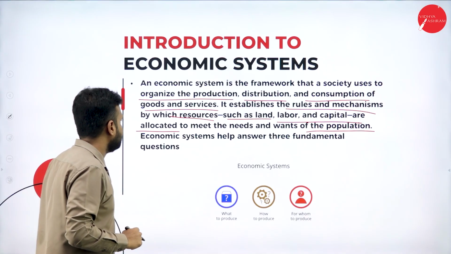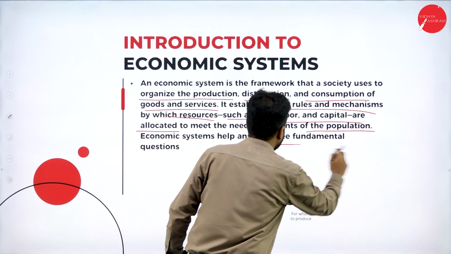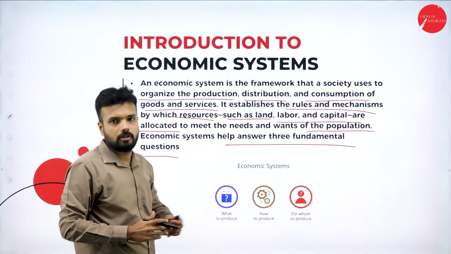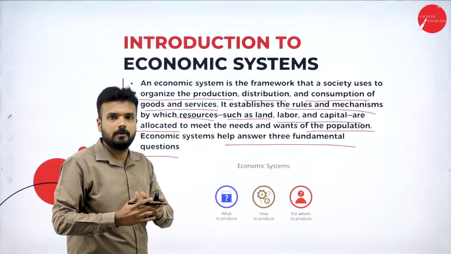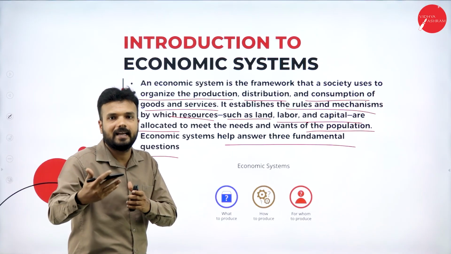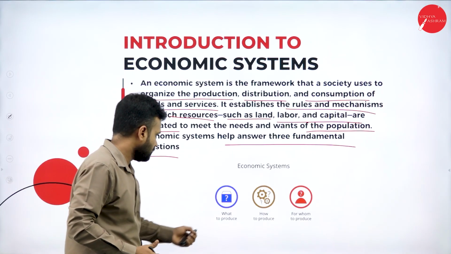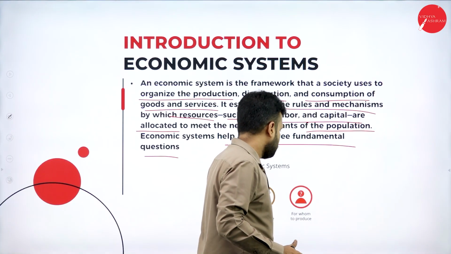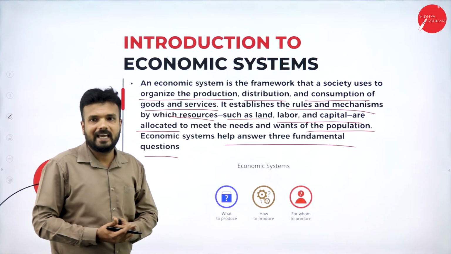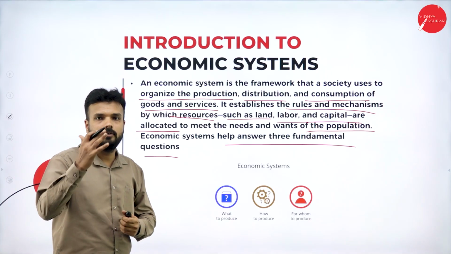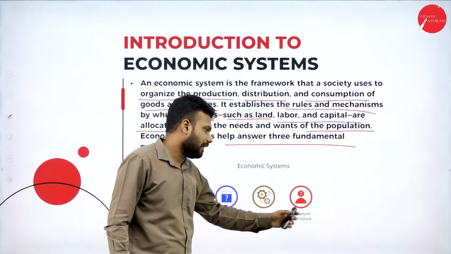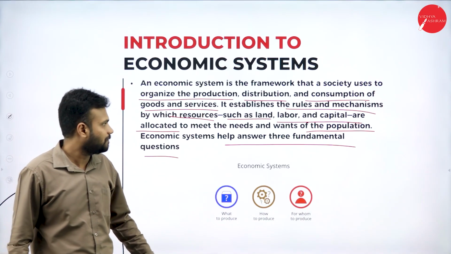Economic systems help answer 3 fundamental questions. When it comes to the economic system, there are 3 questions whose answers we get to know. Those questions are: what to produce, how to produce, for whom to produce. So these are the 3 questions of the economic system, and we get to know what exactly the answer is: what to produce, how to produce and for whom to produce.